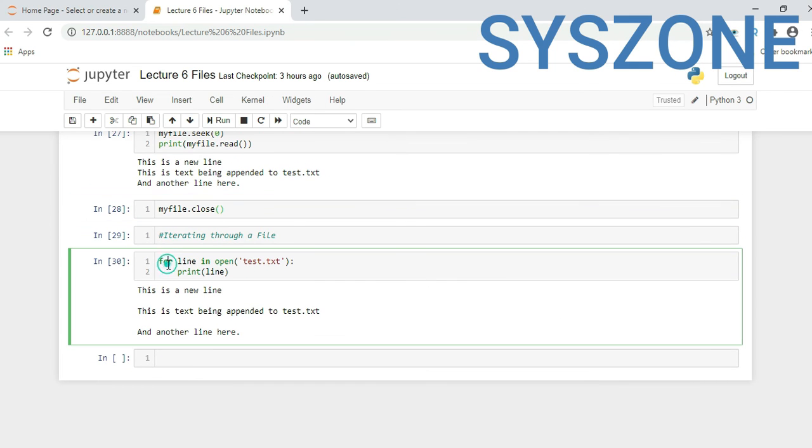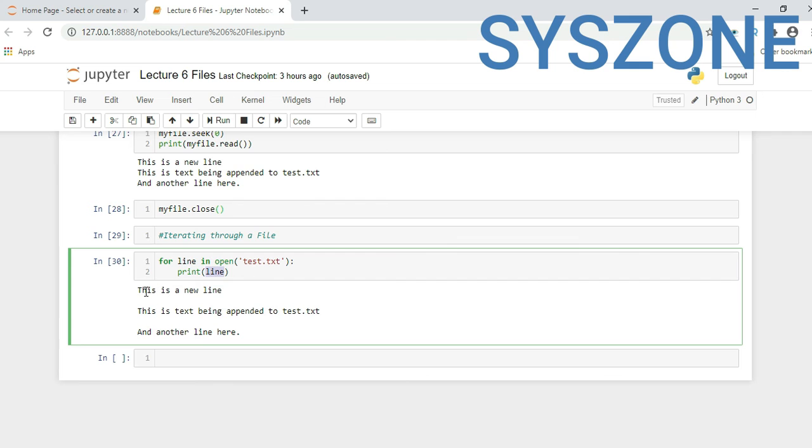Now there is one way where we can iterate over our file. This is a simple for loop; we will see this for loop in detail in later lectures. Just for this demonstration of filing, let's take a scenario where test.txt has 10 lines. Currently it is 3 lines. So how can we print a line one by one? For line, which is just a dummy variable, in open test.txt, it will open the file and print, taking a value line by line.